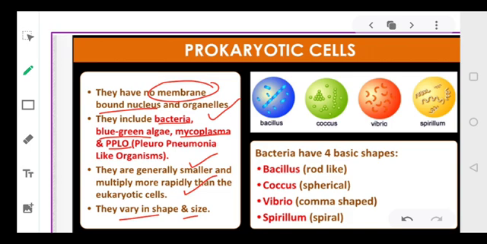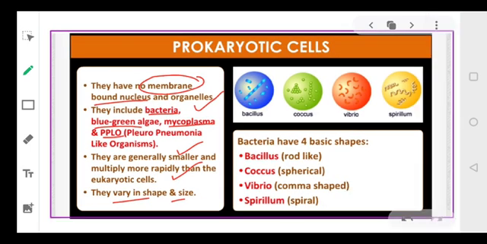Now, dear students, bacteria can be categorized into 4 different types depending upon the shape. First is bacillus, which is rod-like, as you can see in the picture.